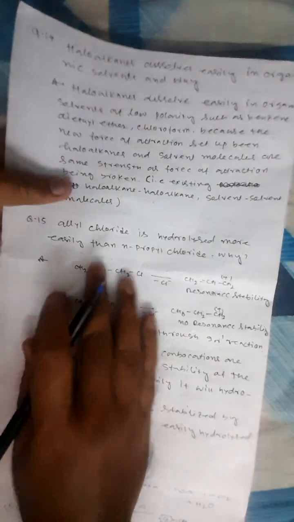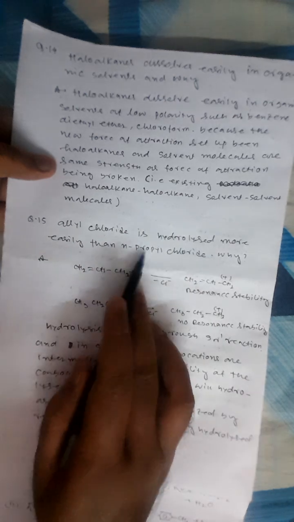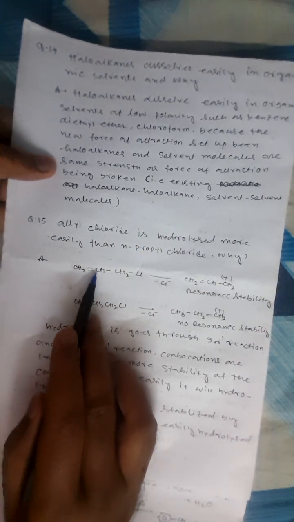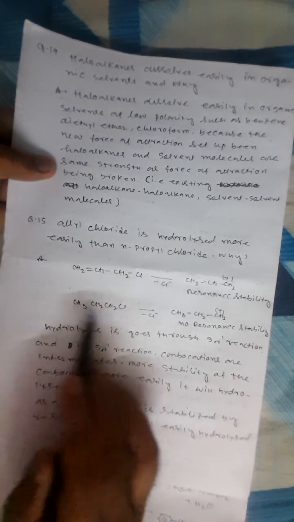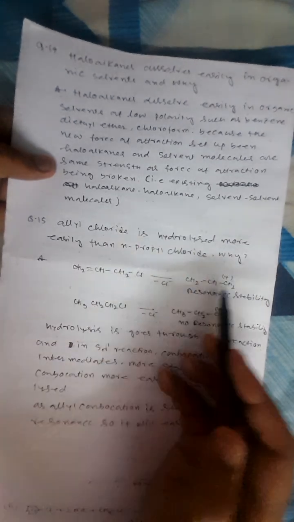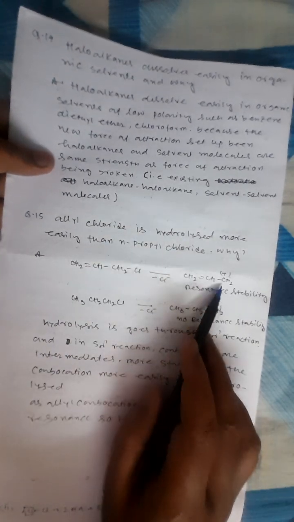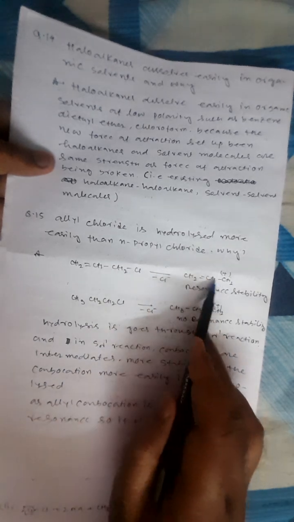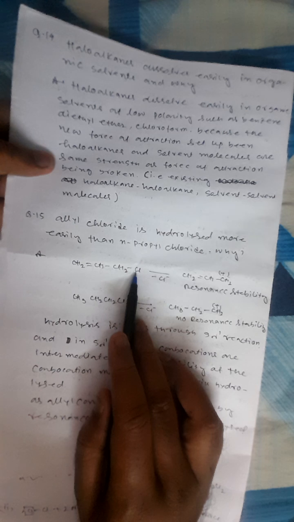Next is again allyl chloride, which is hydrolyzed more easily than propyl halide. Allyl halide is CH2=CH-CH2Cl, and propyl chloride is CH3-CH2-CH2Cl. I have told that hydrolysis goes through the SN1 mechanism, so I throw the Cl out, so a carbocation forms which is resonance stabilized, and here it is not. Because it is resonance stabilized, this compound will be more stable and more easily hydrolyzed.